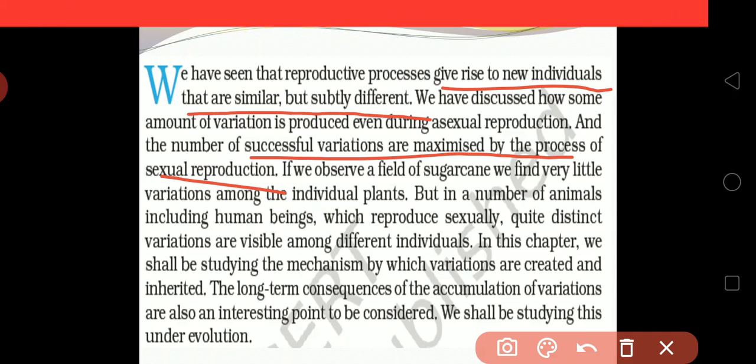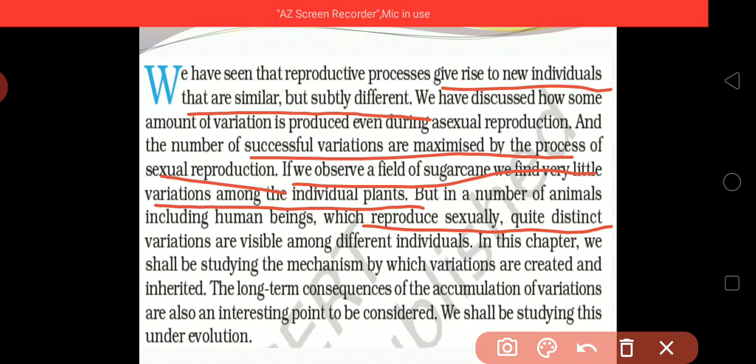If we observe a field of sugar cane, we find very little variation among the individual plants. There is a little bit of difference between a parent plant and a daughter plant. But in a number of animals, including human beings, which reproduce sexually, quite distinct variation is visible among different individuals.